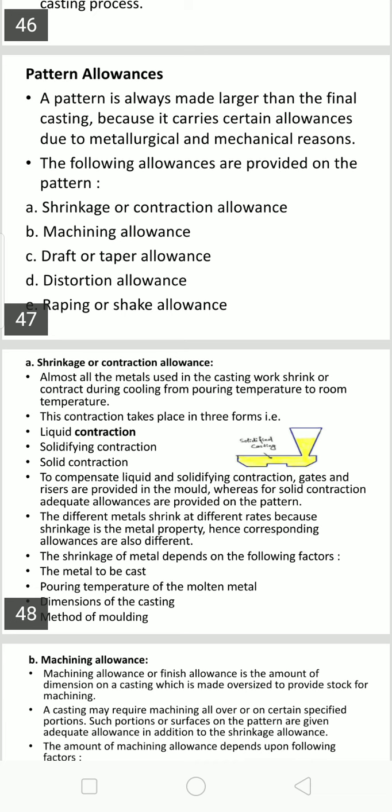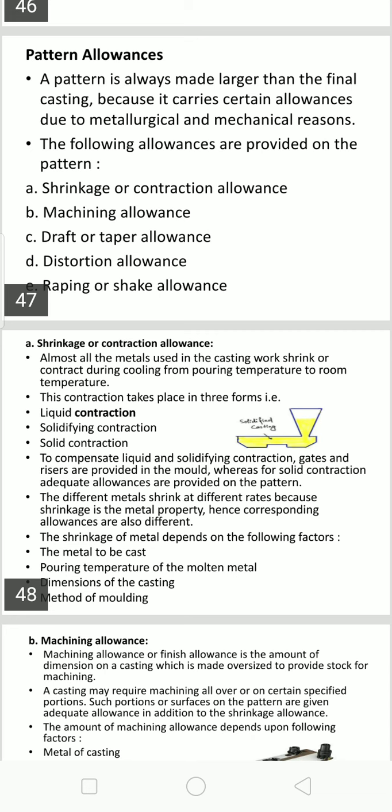To compensate liquid and solidifying contraction, gates and risers are to be provided in the mold, whereas for solid contraction adequate allowances are provided on the pattern. Different metals shrink at different rates because shrinkage is a metal property, hence the corresponding allowances are different.